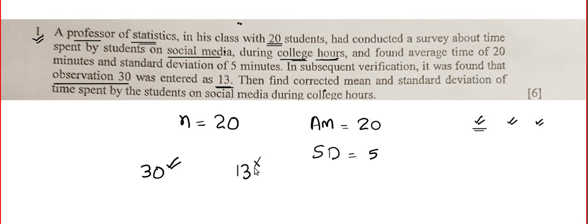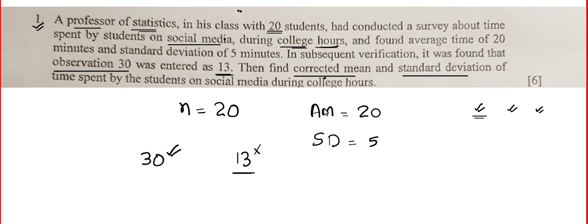Now we can understand the question. We have to remove the wrong data and plug in the new data. They are asking to find the corrected mean and the corrected standard deviation of time spent by the students.